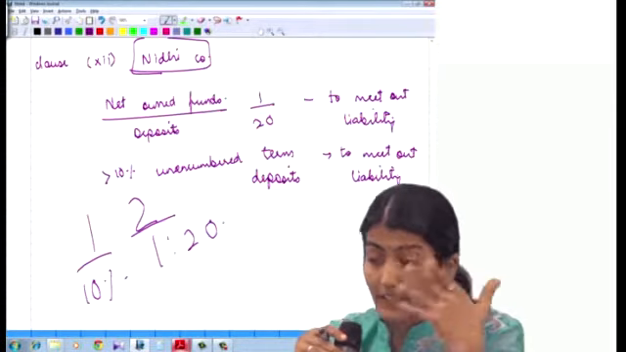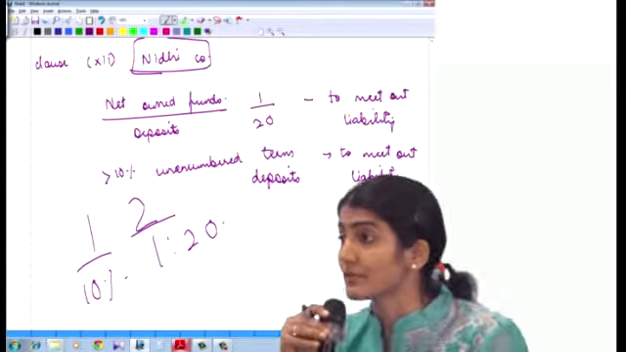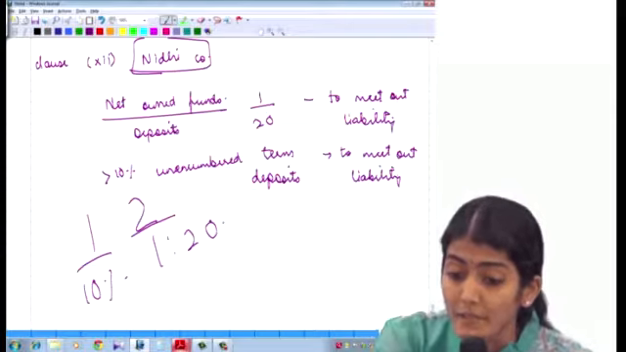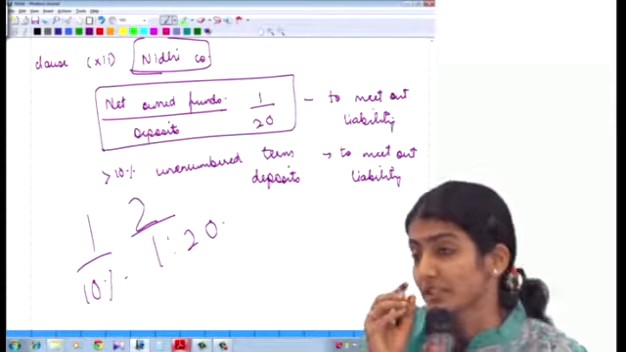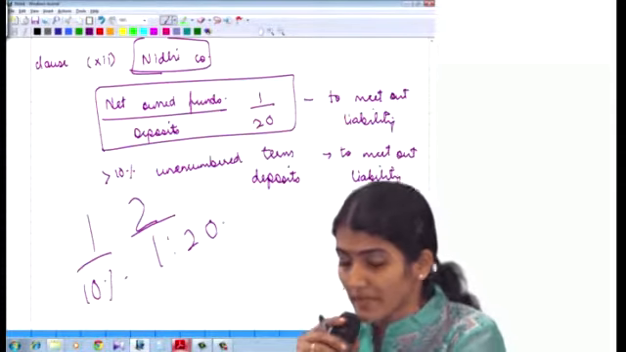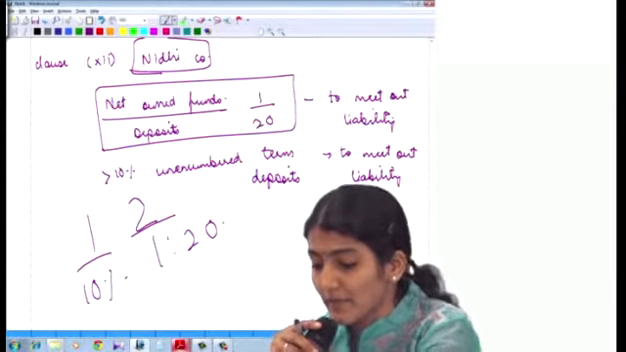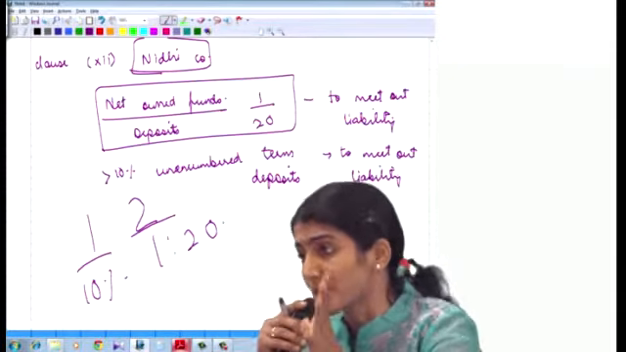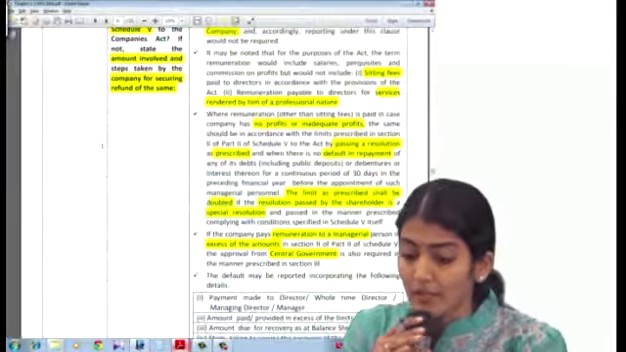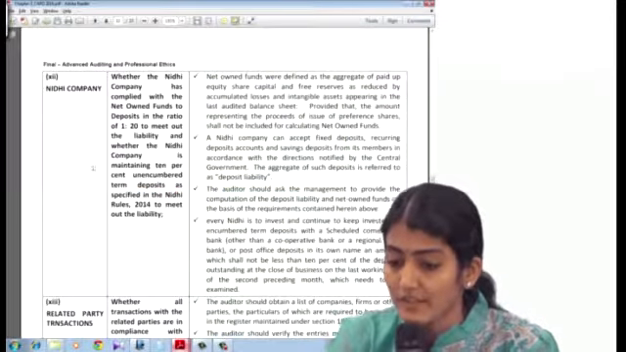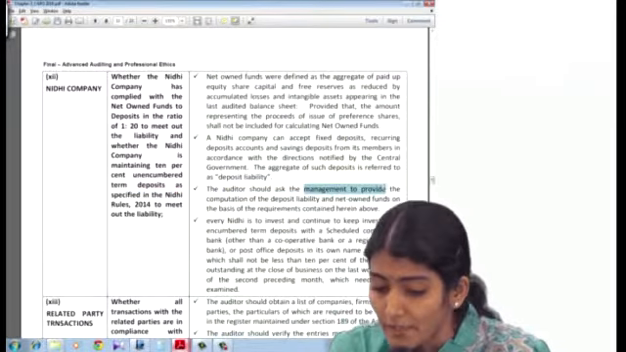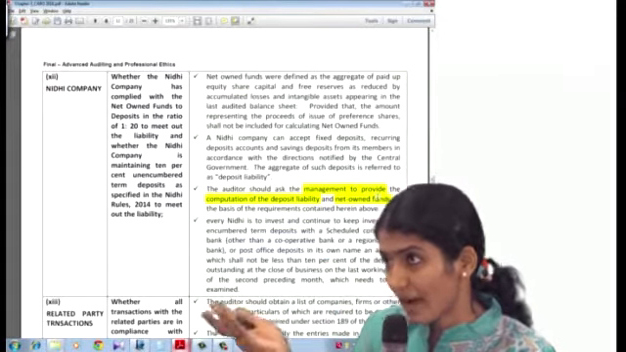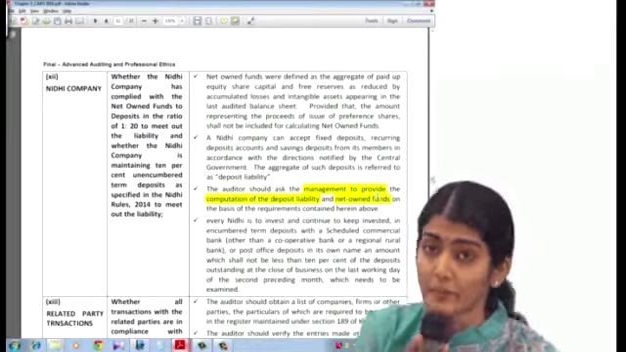Now as an auditor, what are the audit procedures you are going to follow? You are going to ask the management to provide you this computation. You are going to ask the management, please provide us the details of your net owned funds and your deposit liability, because we need to check whether you have maintained them at 1:20. What is the first procedure they say? Ask the management to provide you the computation of the deposit liability and the net owned funds.